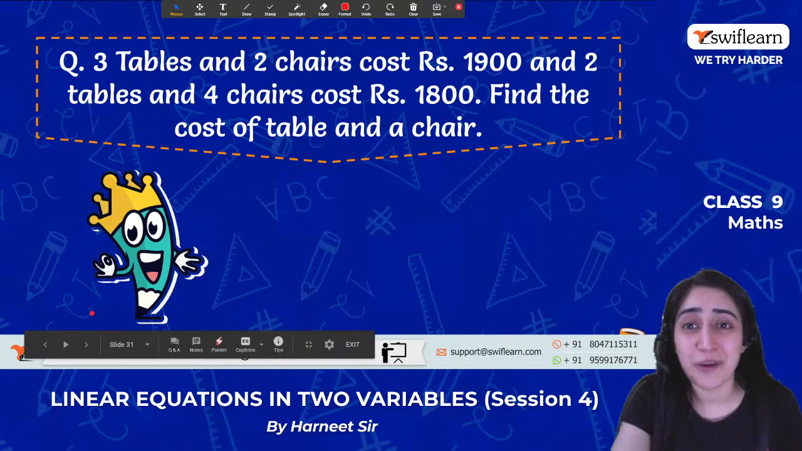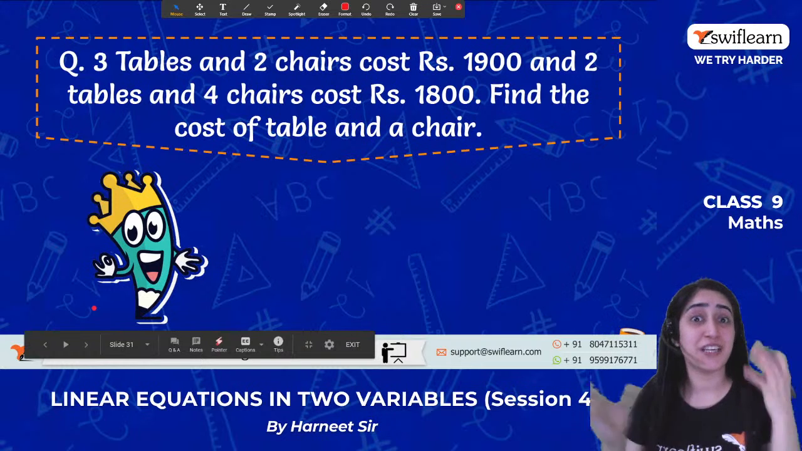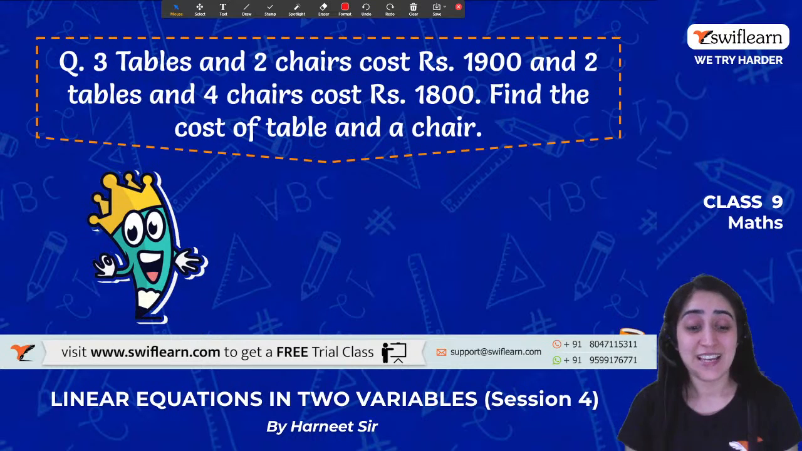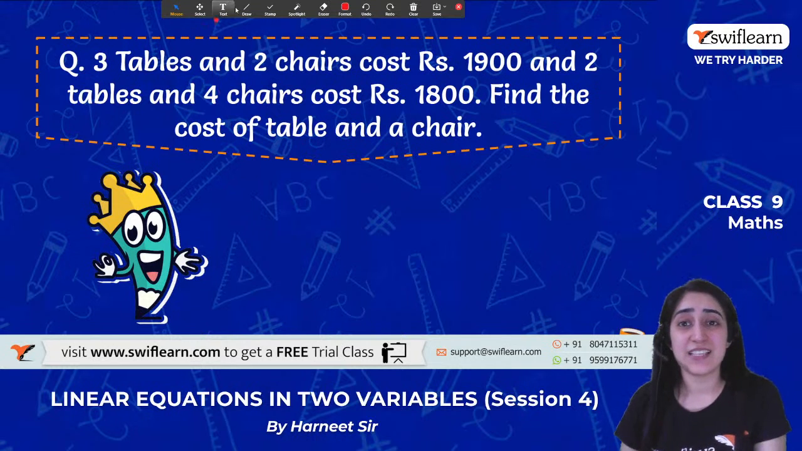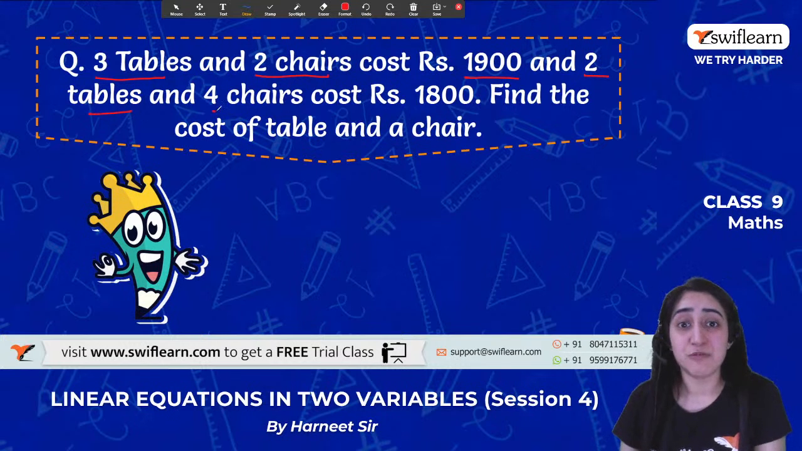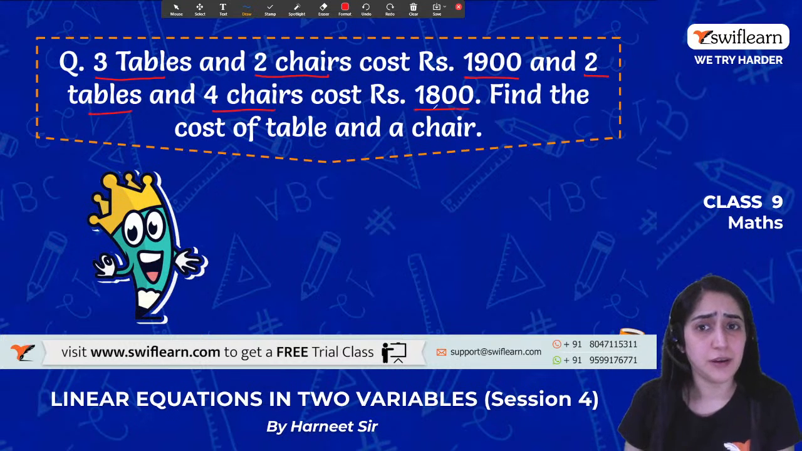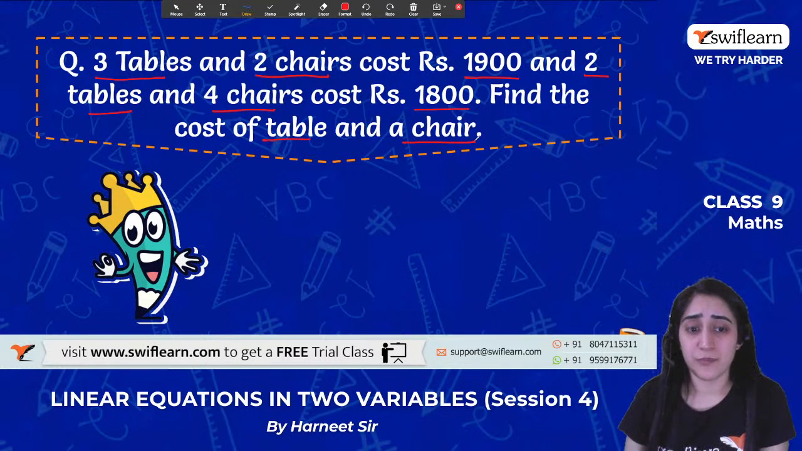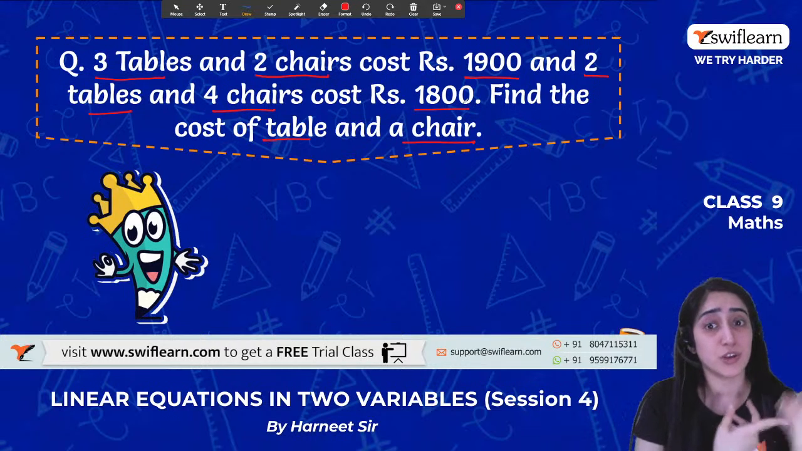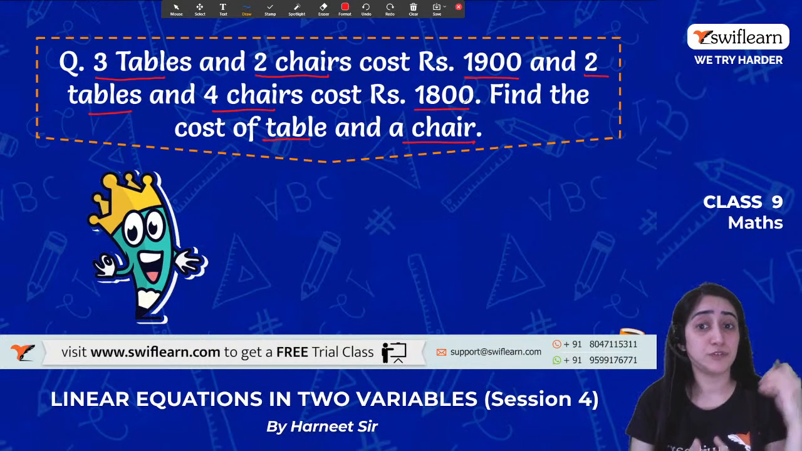All right, so here's a question for you and you have to solve it in front of me and give me the answer. Let me see who all are there live and we are very excited to study with me. So the question is, 3 tables and 2 chairs cost rupees 1900, whereas 2 tables and 4 chairs cost 1800. Find the cost of table and chair. All right. So what we have to do, we have to find out the cost of table. We have to find out the cost of chair.